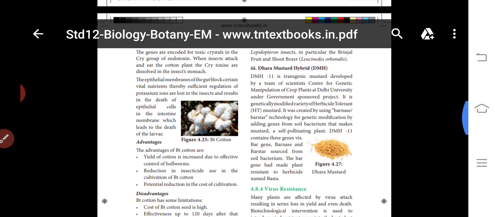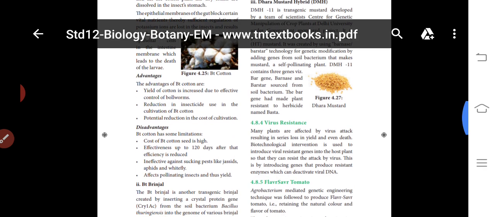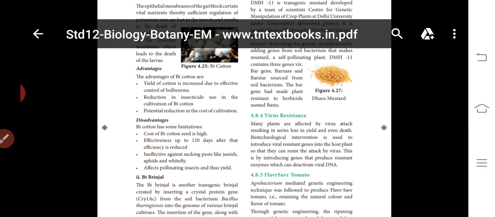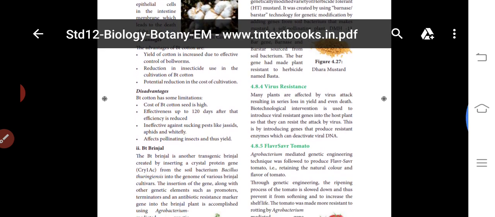Next, virus resistance. Many plants are affected by virus attack, resulting in serious loss of yield and even death. Biotechnological intervention is used to introduce viral resistance genes into the host plants so that they can resist attack by viruses, by introducing genes that produce resistance enzymes which can deactivate viral DNA.